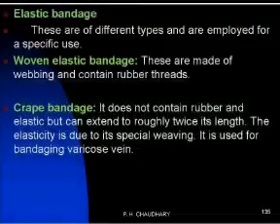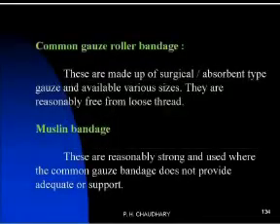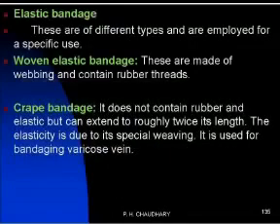These are under the third class of the surgical dressing, that is the bandages, in which we discussed the simple or common gauze roll bandage, muslin cloth bandage, and then elastic bandage. In elastic bandage, woven elastic bandage and crepe bandage.